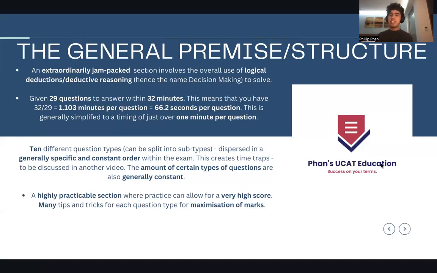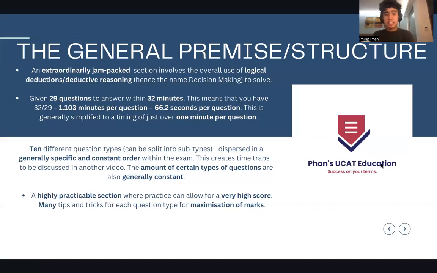So it's not going to be one of those things where you have one question and you never know what's going to be next, then another question type. You actually have consistent question types going on from there. And you can usually predict the general order, at least within 2019, 2020, and what I've been seeing with 2021 and 22 as well.